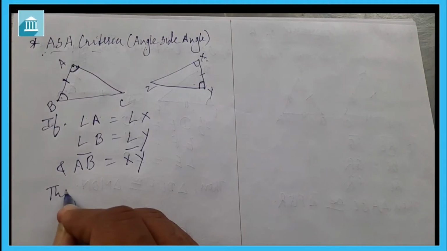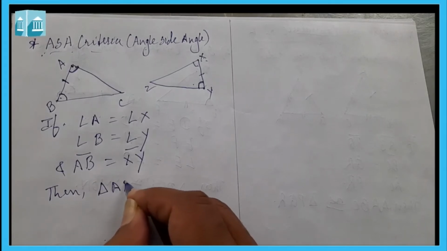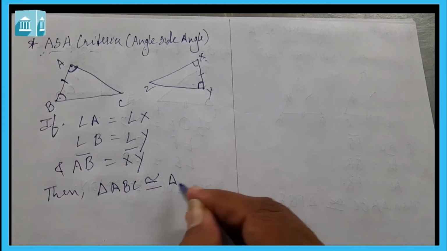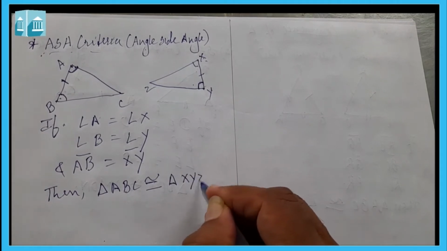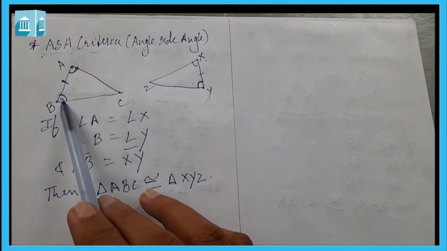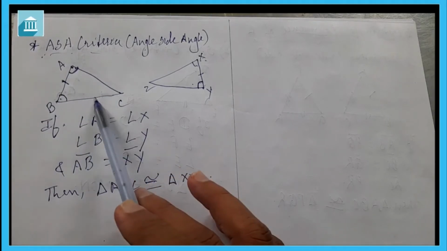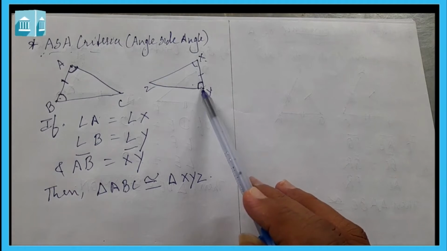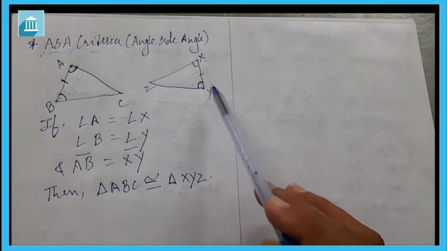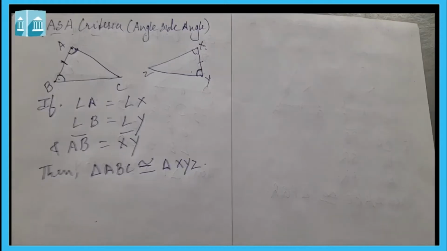Then we can say triangle ABC is congruent to triangle XYZ. Again I am repeating, if two angles and included side of a triangle is equal to the corresponding two angles and included side, then these two triangles are congruent.